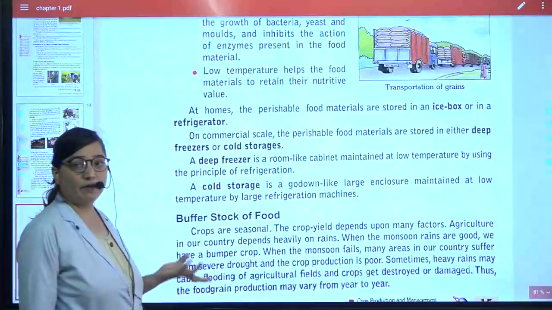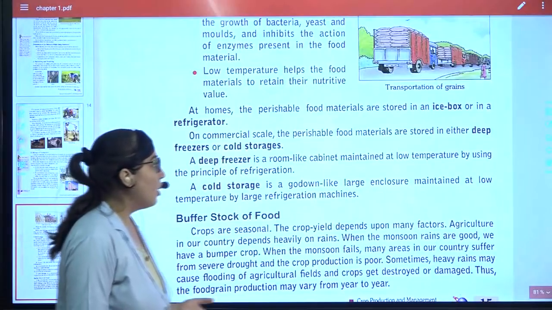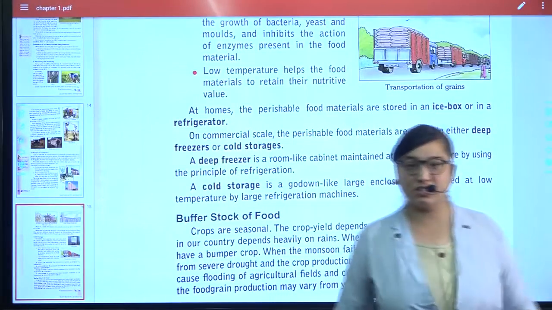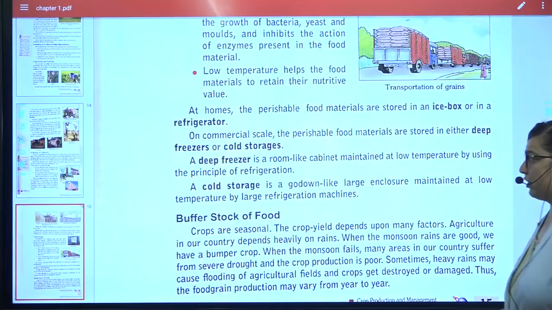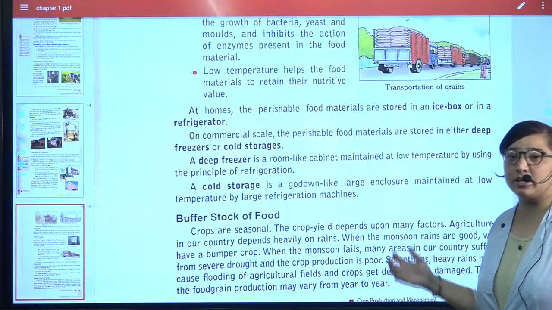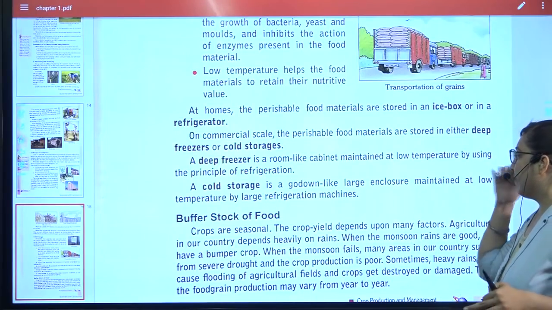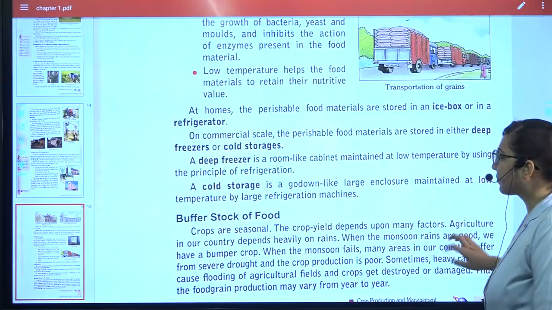At home, what we use is the refrigerator. In the commercial case, deep freezers are used for cold storage. Deep freezer means what? It is a very big cabin-like thing where the temperature is kept low.